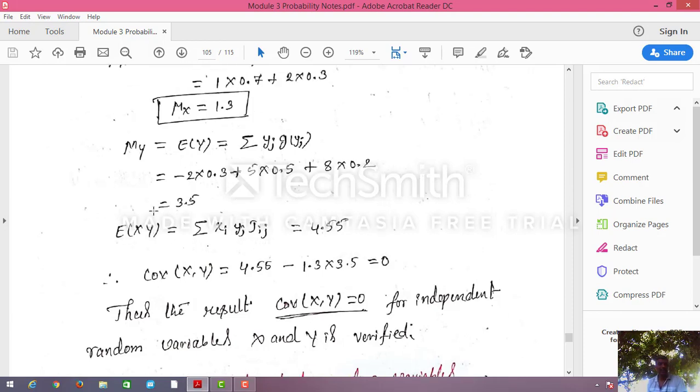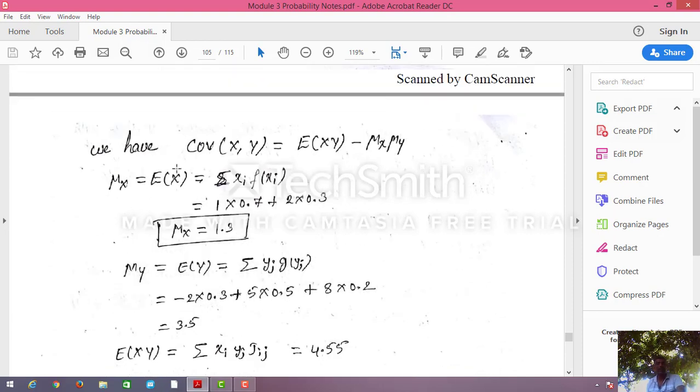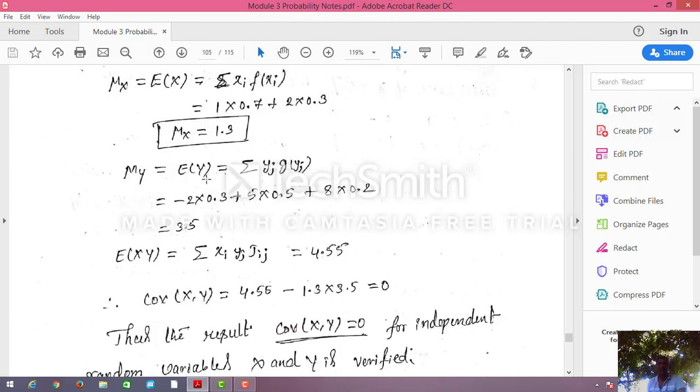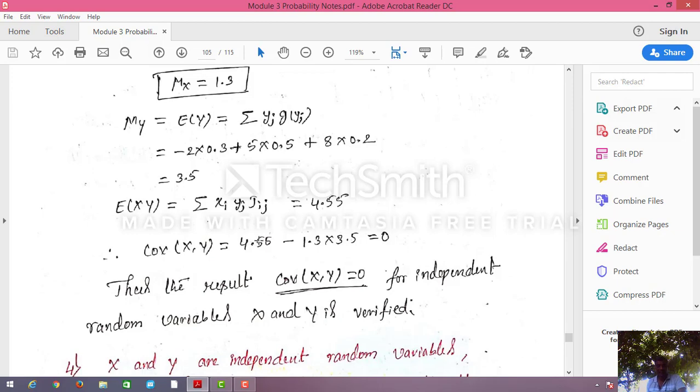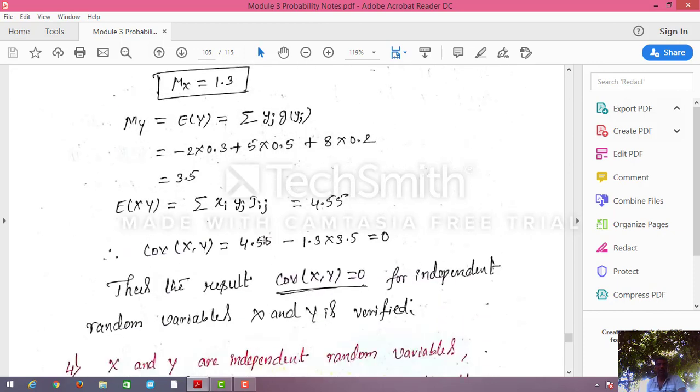Now, I found expectation of xy, expectation of x, and expectation of y. Now, what is our aim? We want to find covariance of x comma y. Covariance of x comma y is expectation of xy minus mu x into mu y. Expectation of xy is 4.55 minus expectation of x, which is 1.3, into expectation of y, which is 3.5. If you multiply this, you will get 0. Covariance of x comma y is 0.